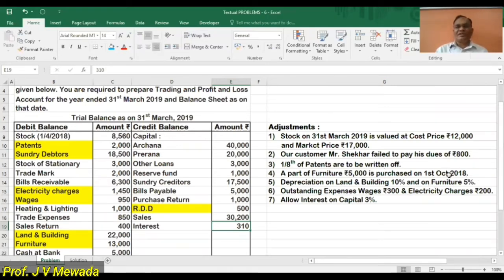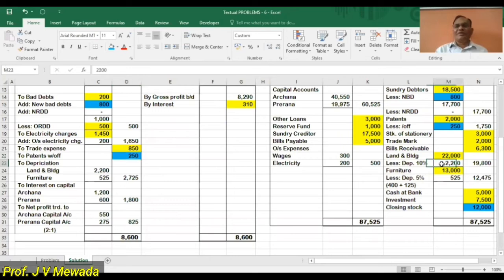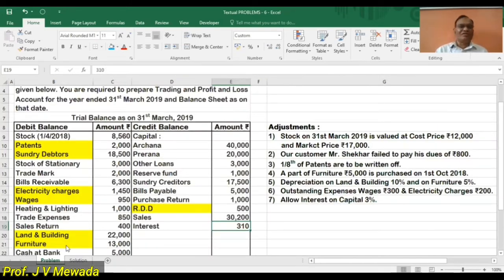Now our third adjustment, part of the furniture, you have to remember this only while charging the depreciation on furniture. So before that, we'll do depreciation on land and building at 10%. So land and building 10% is 2,200. That is one effect. And the second effect is depreciation on land and building 2,200.